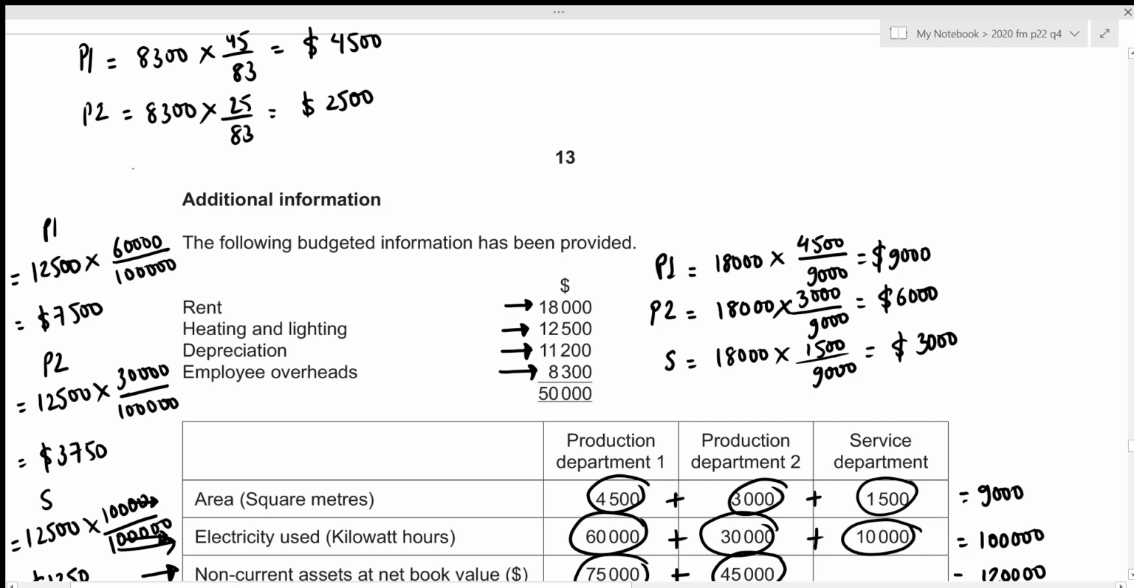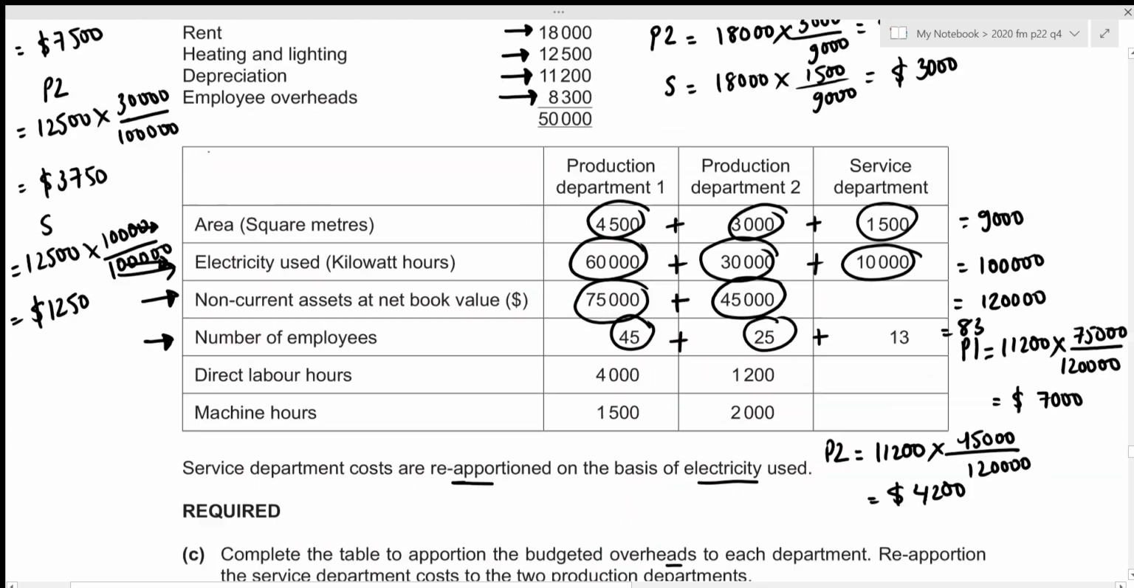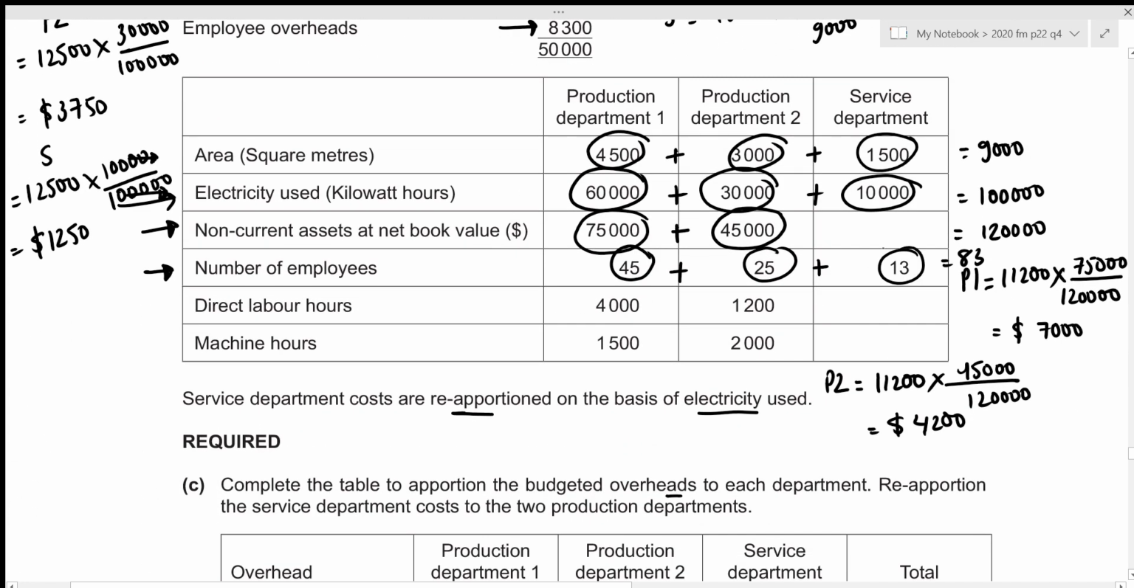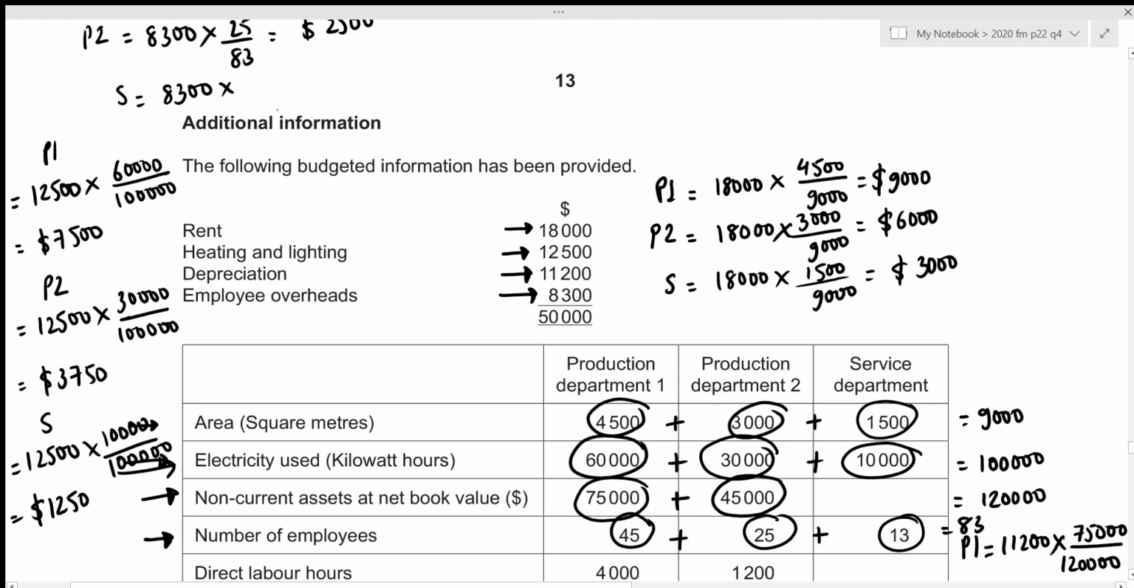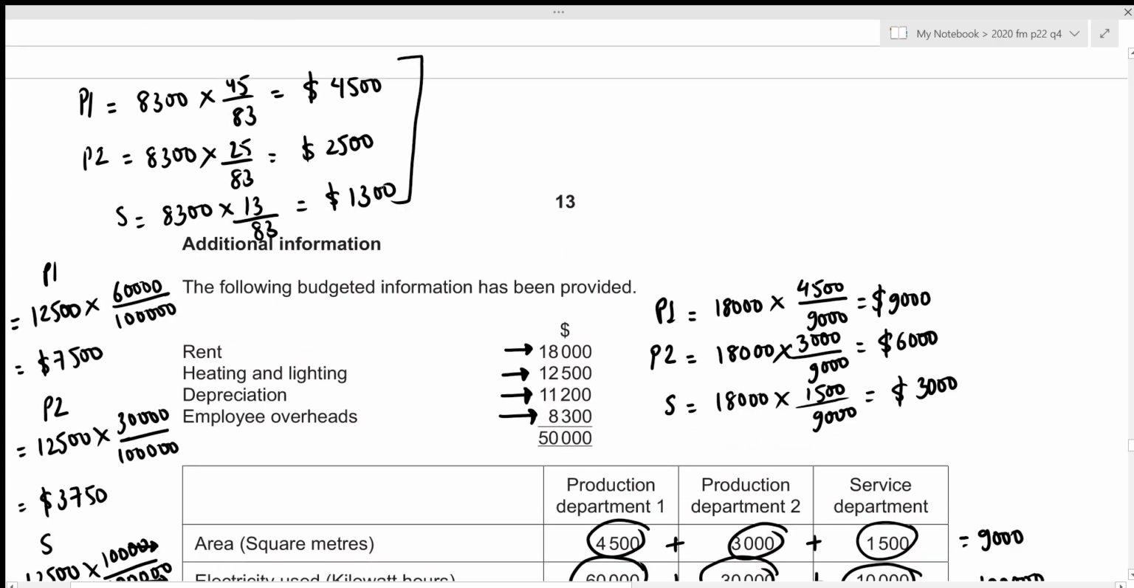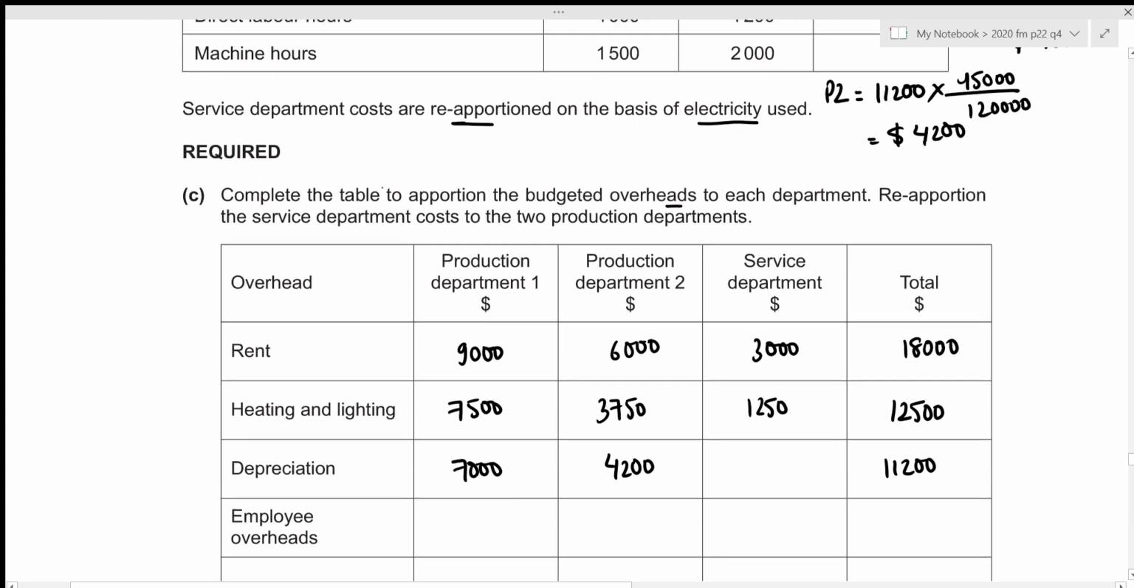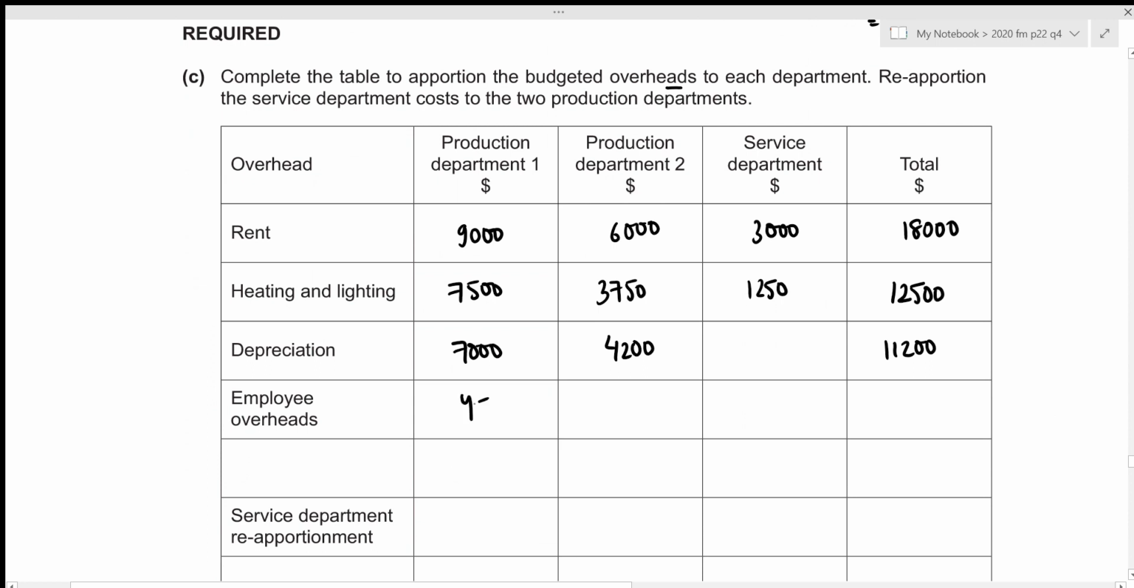Then for the service department, we again start with the total of 8,300. And we can see that the number of employees is given to be 13. So we just multiply it by 13 and then divide it by the total of 83, which results in the amount of 1,300. So let's copy these three amounts in our statement. That's 4,500, 2,500 and 1,300, and the total was 8,300.